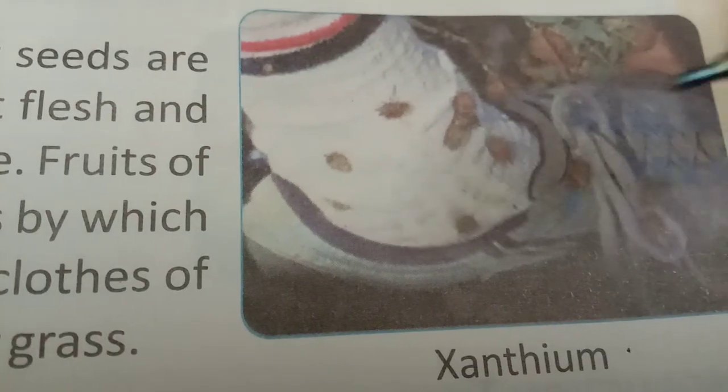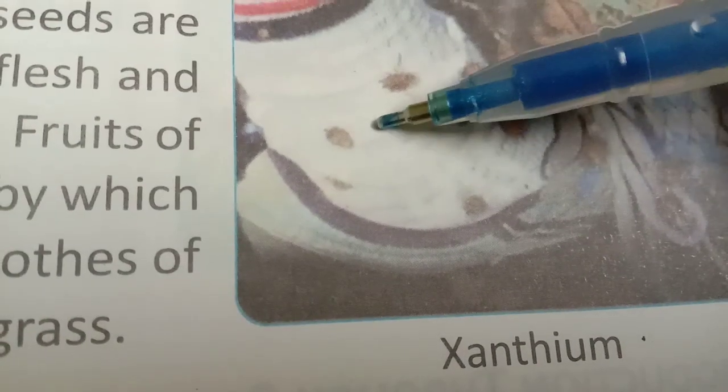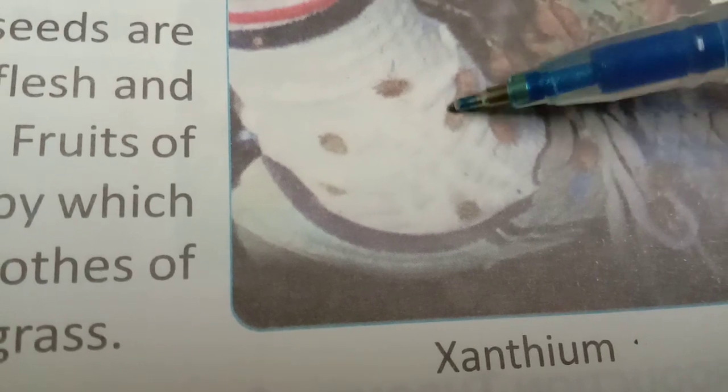Children, you can see over here the figure, right? You can see these brown things. These are the seeds of particular flowers.